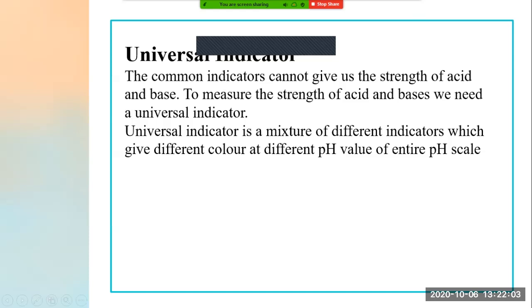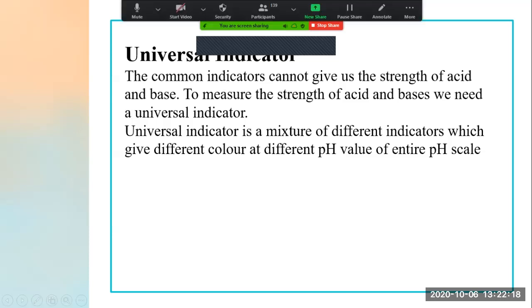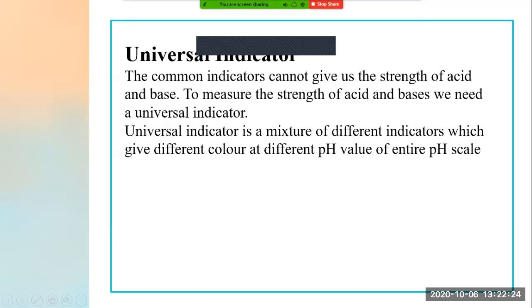Now whatever color we are obtaining, from that we are just evaluating that color with a scale which has different colors, and according to those colors different values are specified on that scale. Now this universal indicator is a mixture of different indicators which gives different colors at different pH values of the entire pH scale.